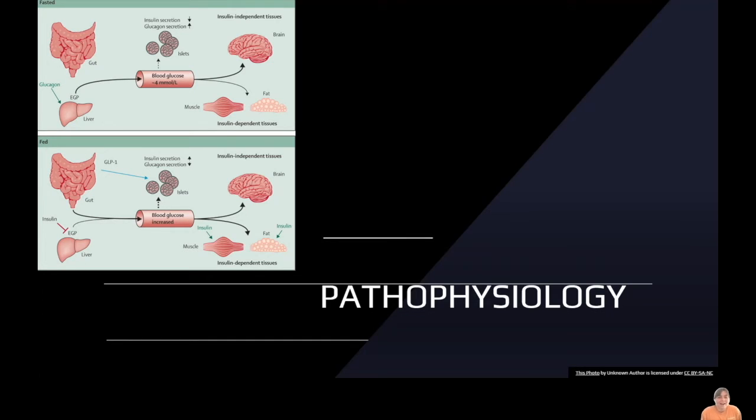Hey guys, I wanted to start by talking a little bit more about the pathophysiology about diabetes. We have to start by understanding kind of what blood sugar is in the whole scheme of things. So when we eat something, our digestive system breaks down the food and it stores the glucose in our blood. So when we eat something, well, depending on what we eat, our blood sugar will go up.